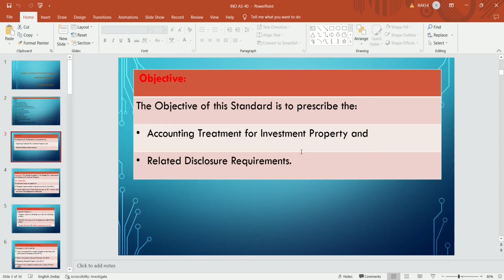The objective of this standard is to prescribe the accounting treatment for investment property. The accounting treatment of investment property is prescribed by this standard and the related disclosure requirements. The objective of this standard is to guide the accounting treatment for investment property and how to disclose these in the financial statements.